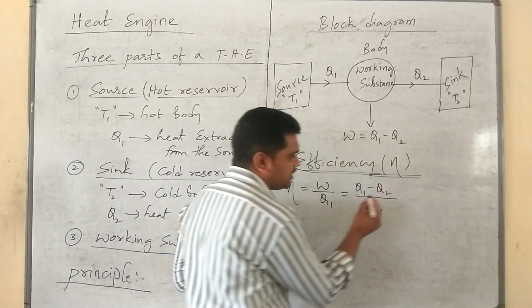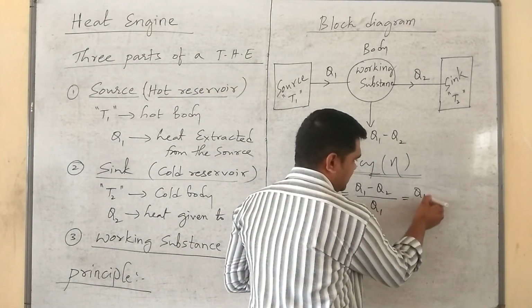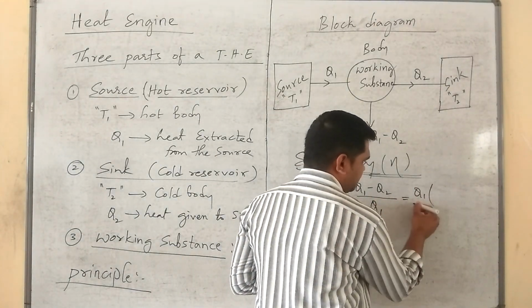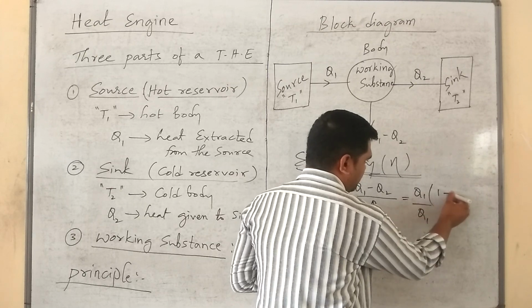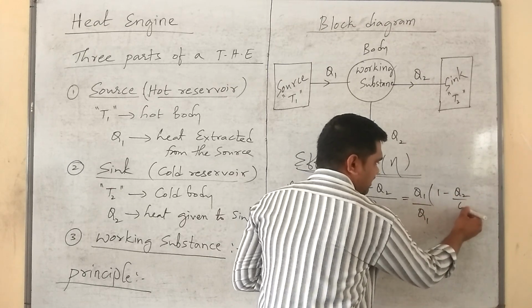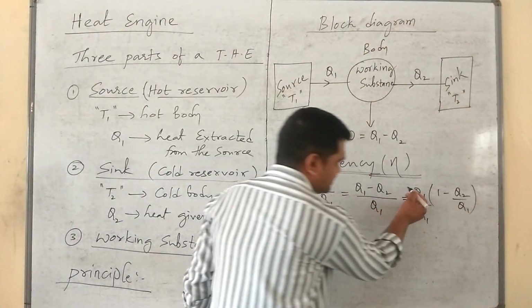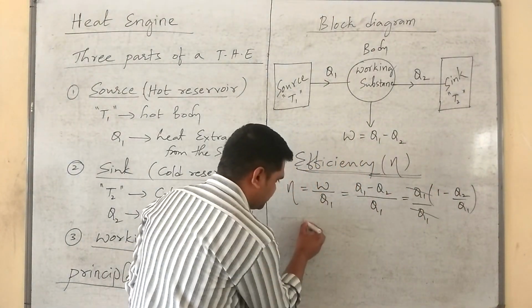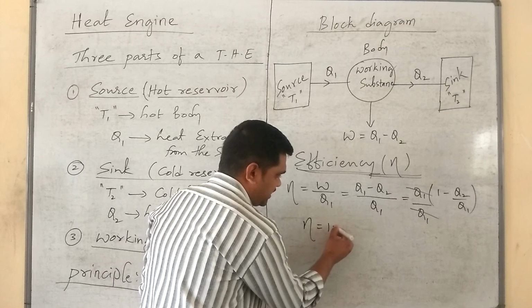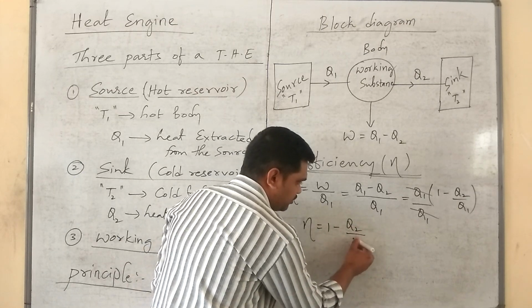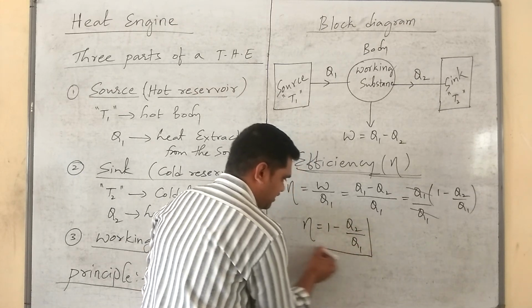You can simplify this: if you take Q1 outside, it becomes 1 minus Q2 by Q1. Therefore, efficiency is given by 1 minus Q2 by Q1.